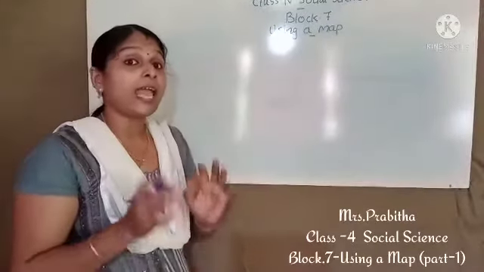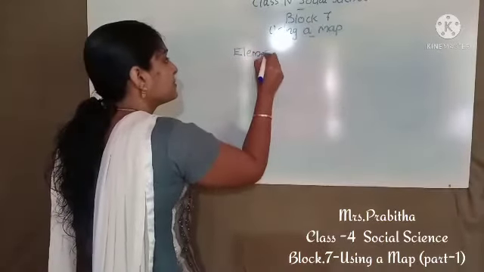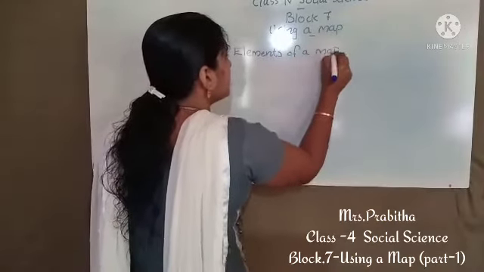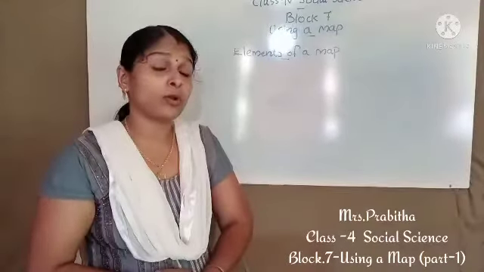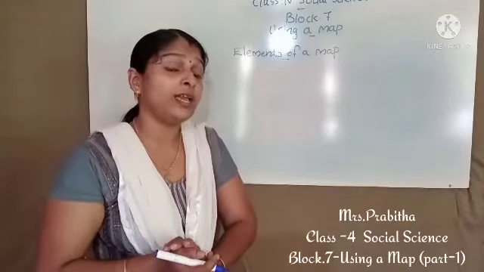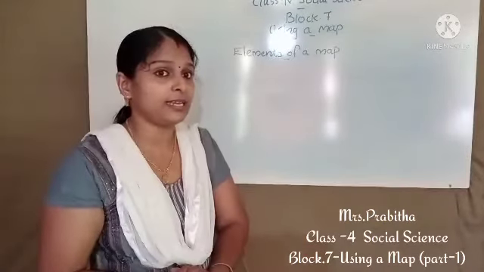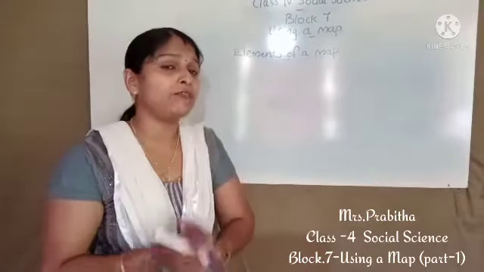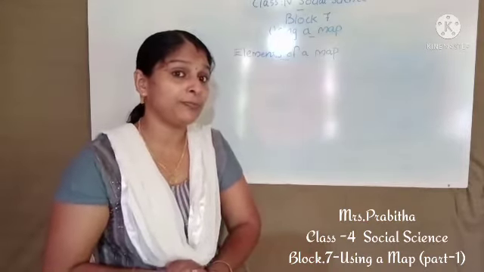Next part is elements of a map. So see, children, to make a map, different elements are needed. We already studied that the way to make a map is called cartography, and the people who make the map are called cartographers. Now we are going to learn about elements of a map. Can you say any elements that are needed for making a map?